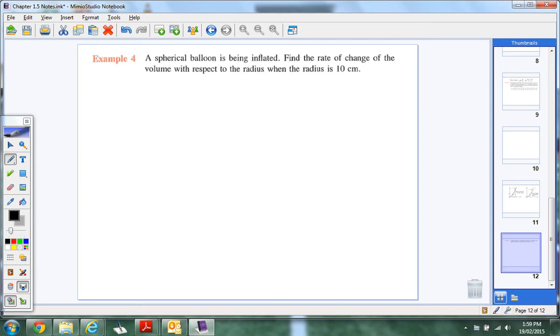What is being changed here? Think about the big picture. A spherical balloon is being inflated, so the balloon is expanding. Exactly, it's getting bigger. Find the rate of change of the volume with respect to the radius when the radius is 10 centimeters. What it's saying is, when the balloon is up to 10 centimeters, how fast is the volume changing at that point? That's what you're looking for. Will we expect positive or negative growth? It's getting bigger, so we should expect a positive rate of change.